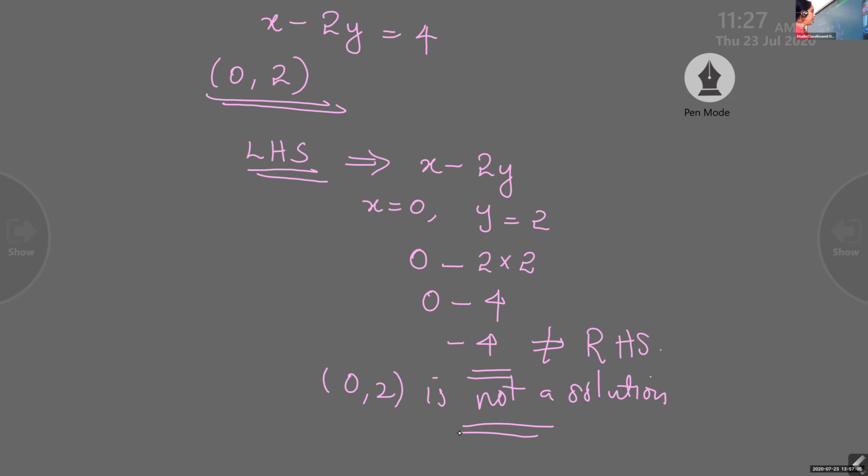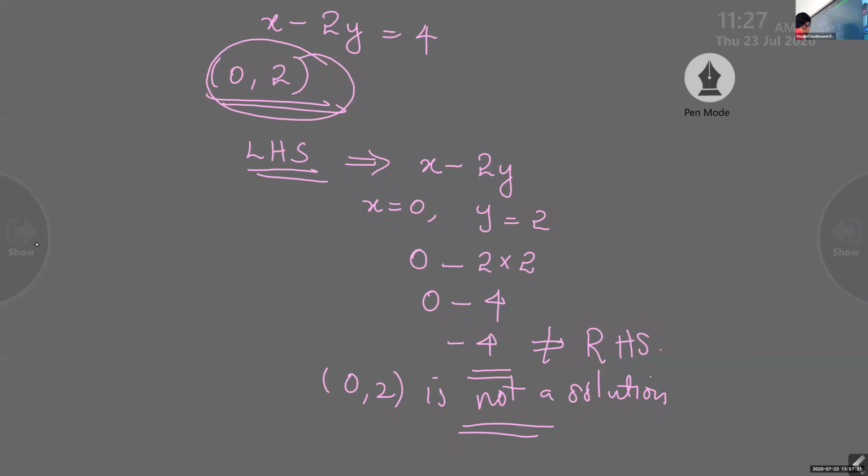Did you understand? Ma'am, how will we take y as 2? Because the value is given as (0, 2). What was the first value? 0, 2. So we will take y as 2.